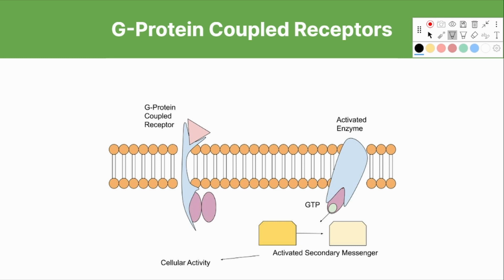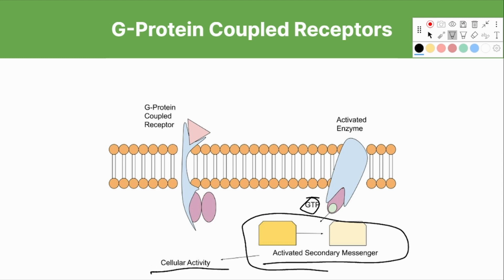The activated enzyme is able to activate secondary messenger molecules, as we see here, by hydrolyzing GDP into GTP. Finally, the secondary messenger molecules elicit a response and cellular activity.